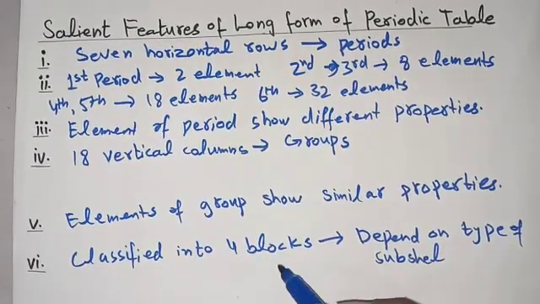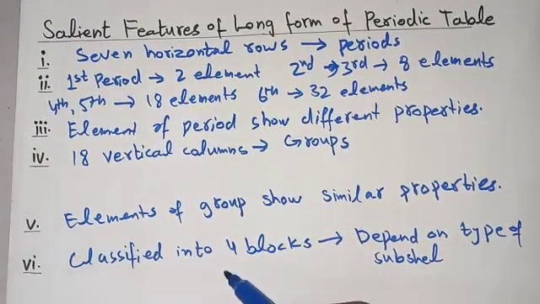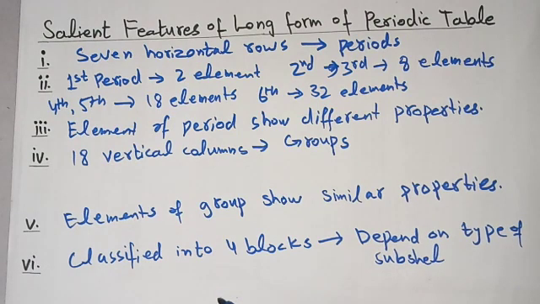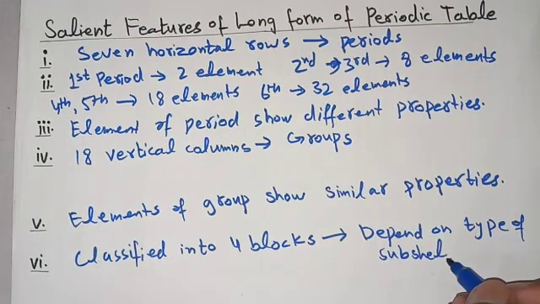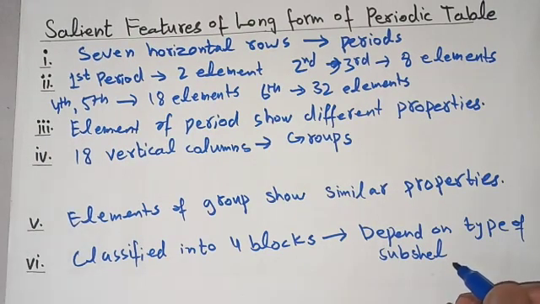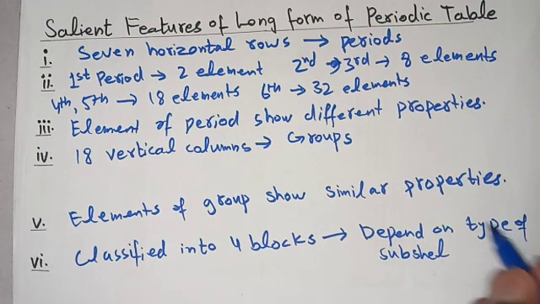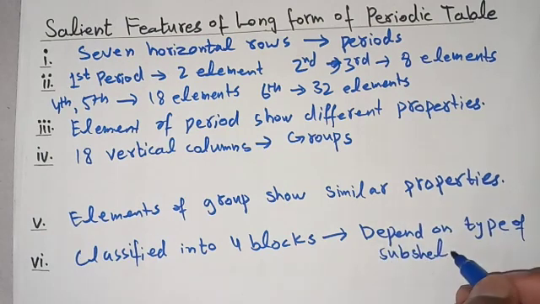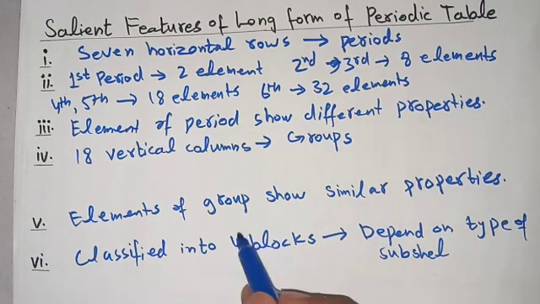Similarly, if it lies in the P subshell, it will be classified into the P block. But that subshell is of the last valence shell. That is to say, whichever subshell is the valence subshell determines the block of the element.